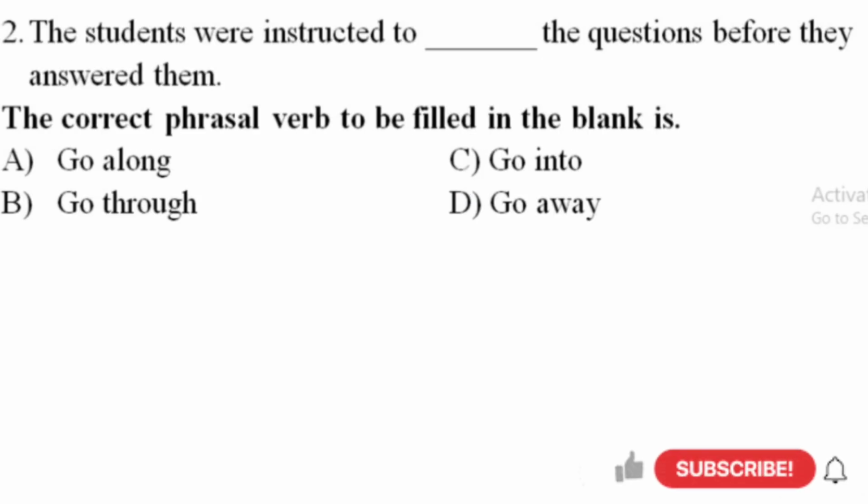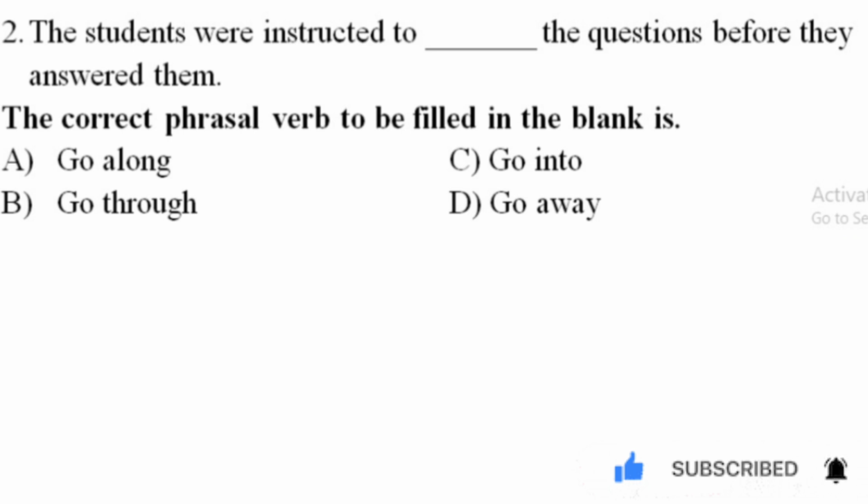The second question is, the students were instructed to dash the questions before they answered them. The correct phrasal verb to be filled in the blank is option A, go along, option B, go through, option C, go into, and option D, go away. Let's understand each option in detail.